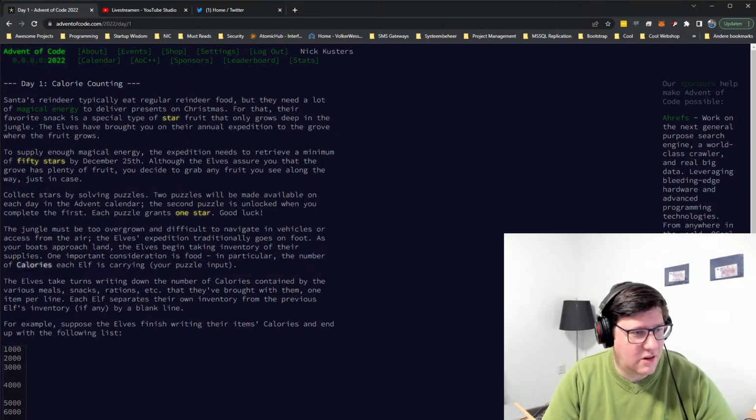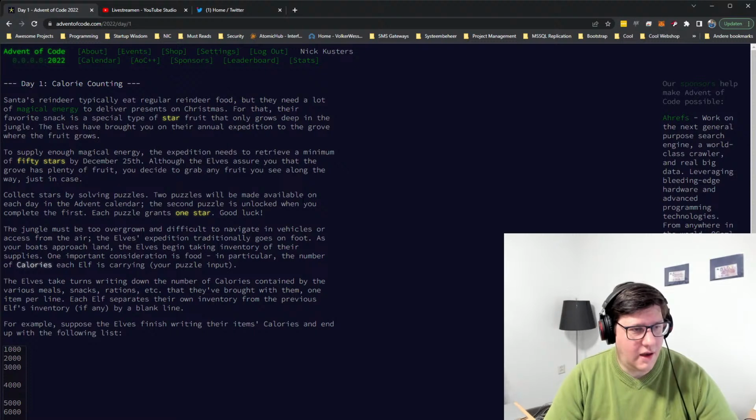So let's see. The jungle must be too overgrown and difficult to navigate in vehicles or access from the air. The elves' expedition traditionally goes on foot. As your boats approach land, the elves begin taking inventory of their supplies. One important consideration is food, in particular the number of calories each elf is carrying, your puzzle input.